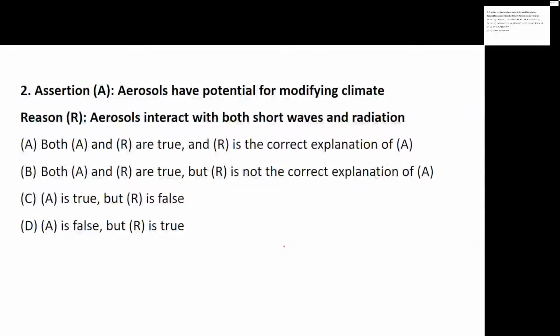You have to specify which statement is true and which is false. Waiting for everyone's answer so that we can go ahead with the next question.